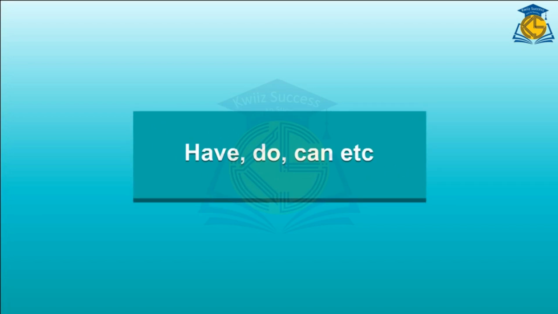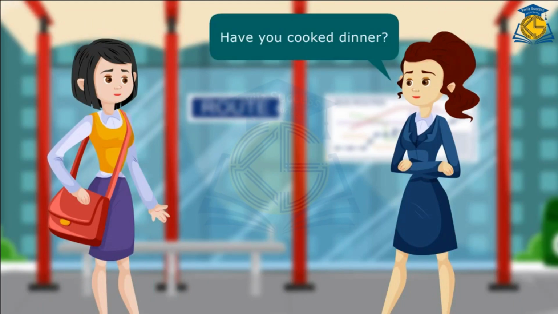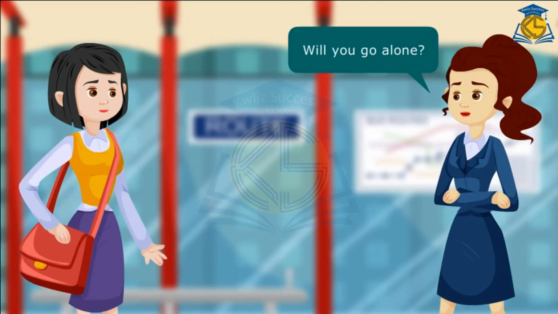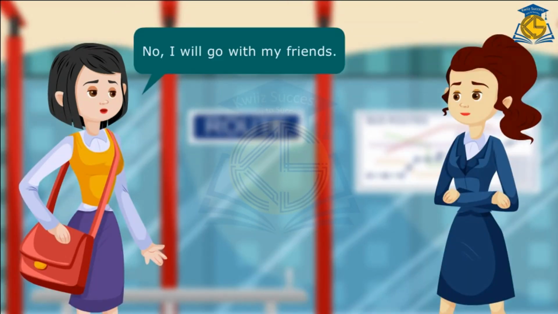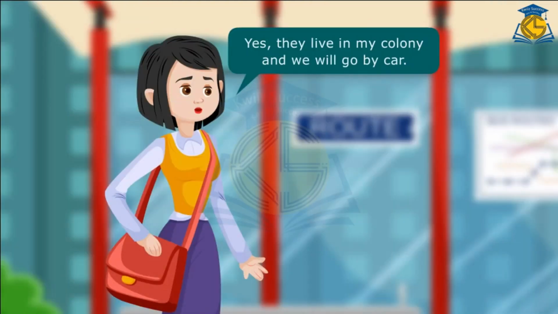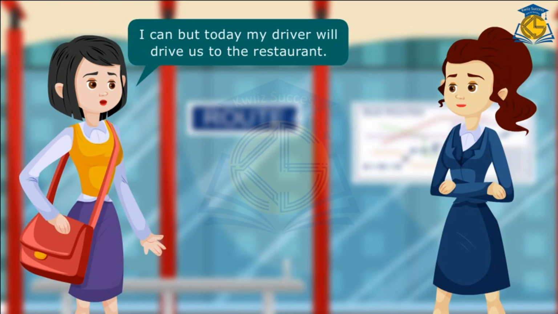Have, do, can, etc. Have you cooked dinner? No, I will go out for dinner today. Will you go alone? No, I will go with my friends. Do your friends live nearby? Yes, they live in my colony and we will go by car. Can you drive? I can, but today my driver will drive us to the restaurant.